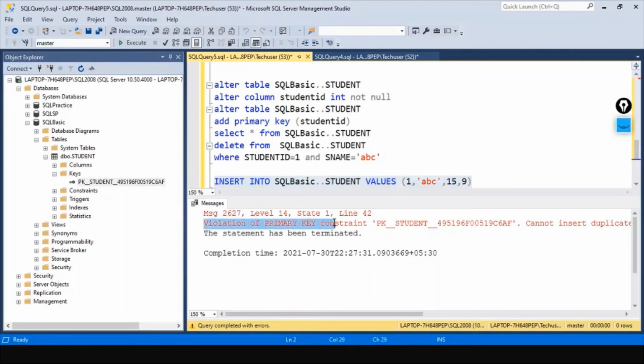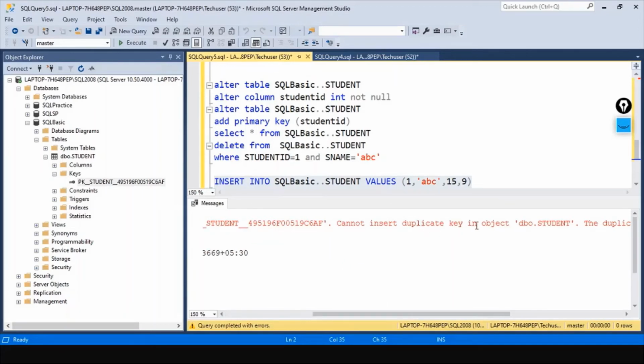Violation of primary key constraint, and it is pointing to this primary key constraint, which is here. This is the one. Cannot insert a duplicate key in object student. The duplicate key value is 1. See, this is the one value which is already present in our table. You are trying to insert the same value. It is saying it is a duplicate key. It will not be allowed to enter because it is a primary key. This is how, with the help of this constraint, we will be preserving the correctness of the data.